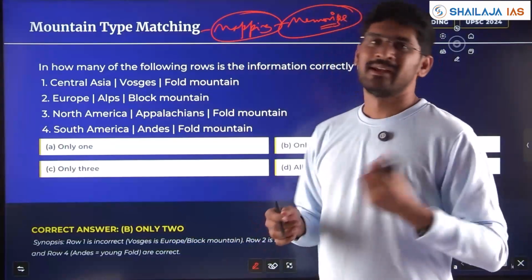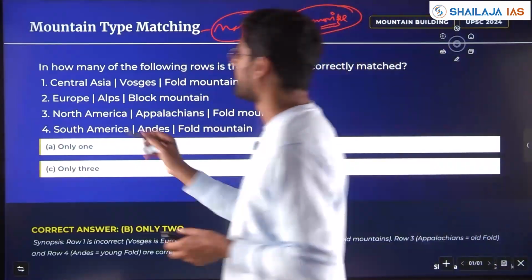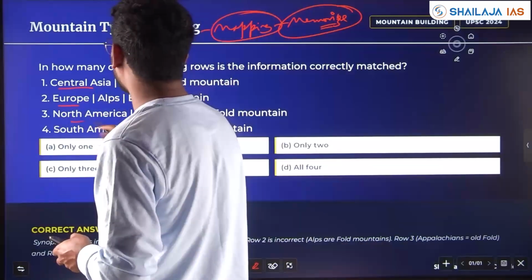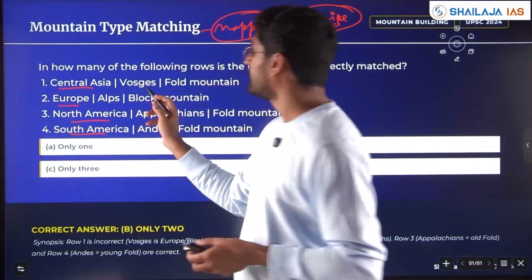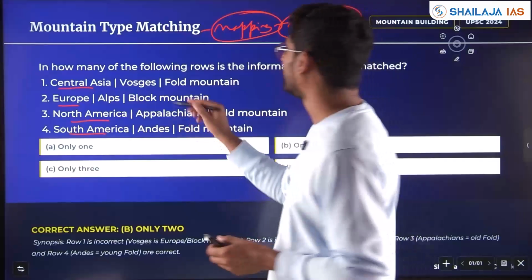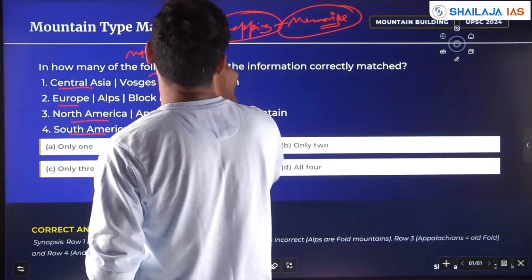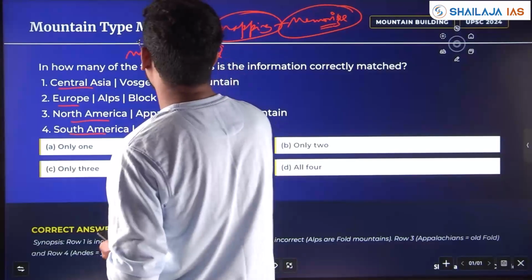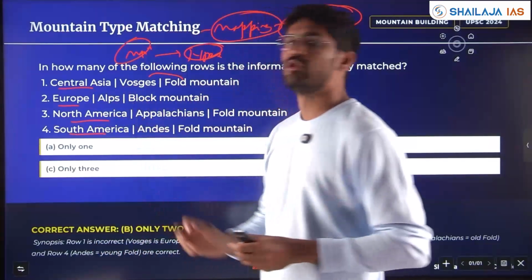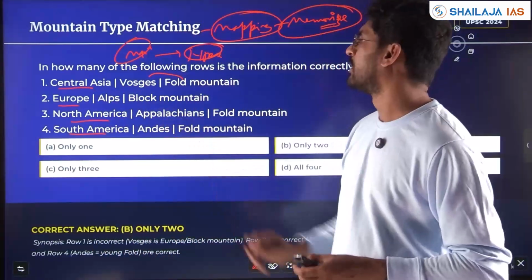IR is linking with geography. He has given continents, he has given the mountains, and he has given the types of mountain. Mountain types and which continent: Central Asia, Europe, North America, South America.